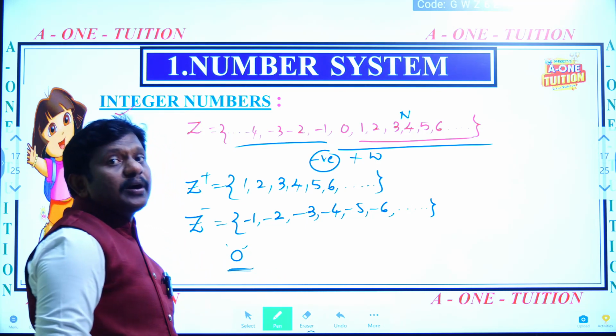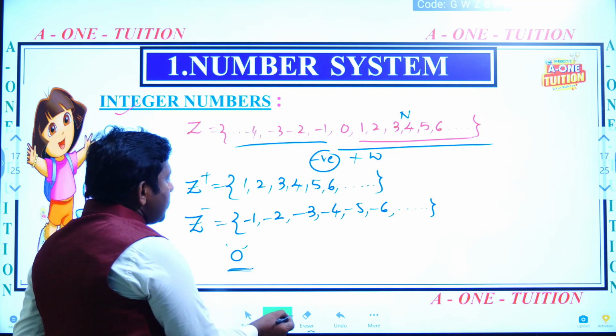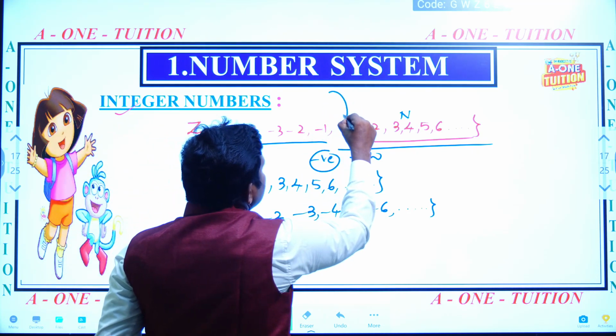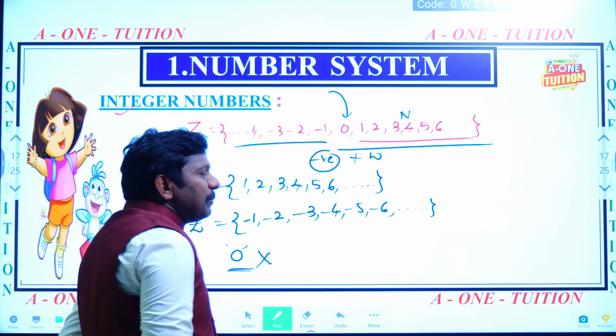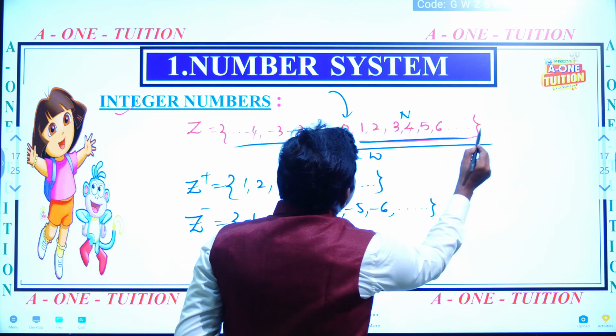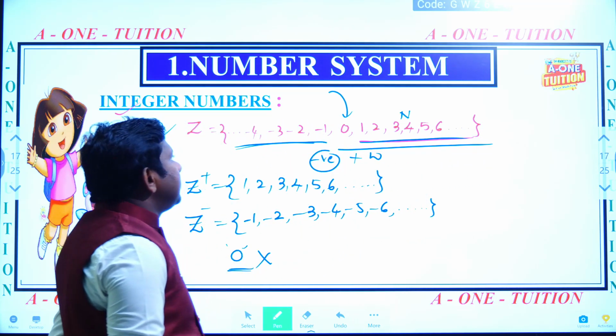0 is neither positive nor negative. So that's why it is a neutral value. It's kept in the middle only. So finally what I am telling you here: positive numbers, negative numbers including 0 are called integers.